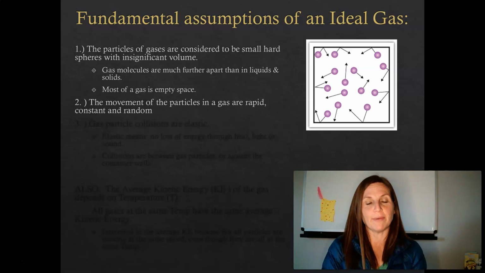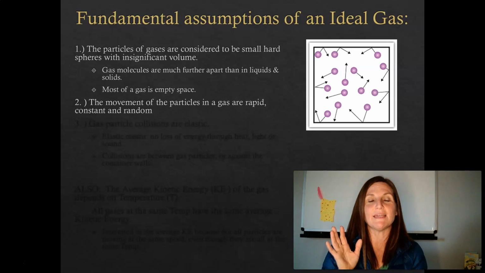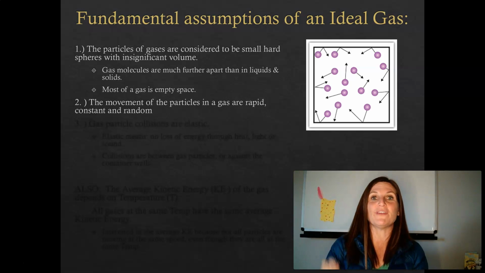The second assumption of the kinetic molecular theory for ideal gases is that the movement of the particles is rapid, constant, and random. This is important. The gases are moving as fast as they can, but in no particular direction.